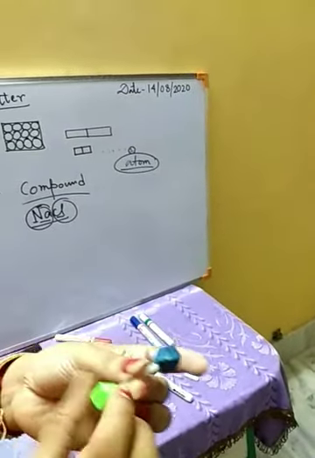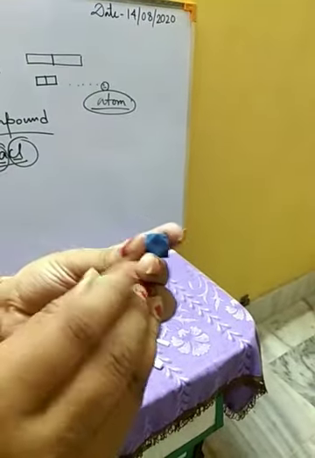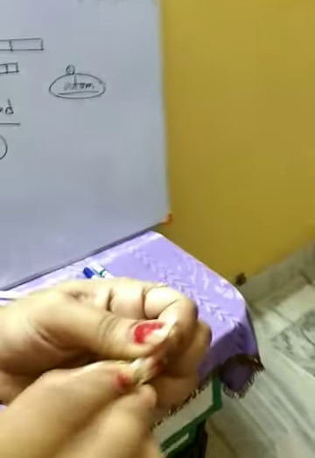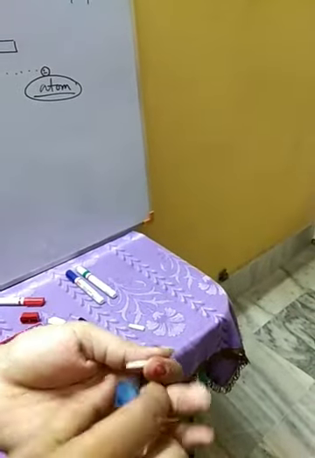Now see, this is one element, sodium, and this is one element, chlorine. Now if we separate the particles, if we separate the atoms, then this is a sodium atom, this is a chlorine atom.